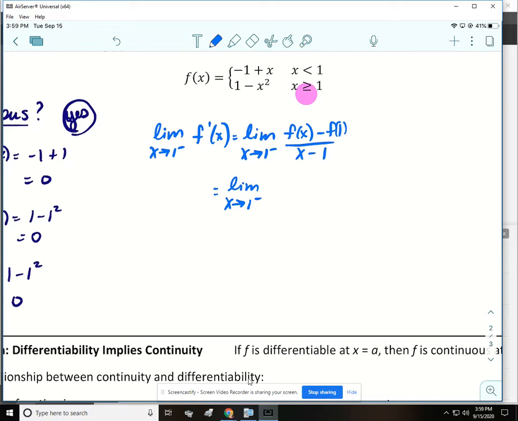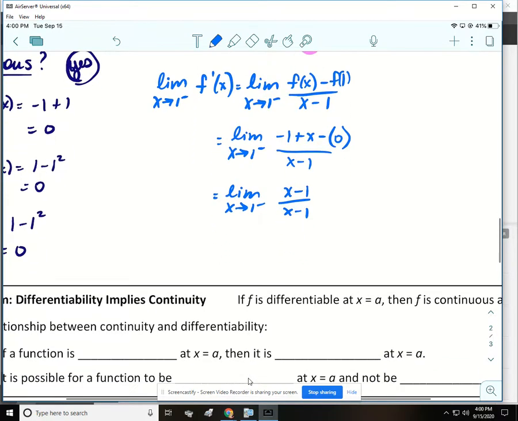So that's going to be negative 1 plus x minus, right? Then when I put 1 in, I already know I'm going to get 0 over x minus 1. Now I cannot plug 1 in until I don't have x minus 1 on the bottom anymore. But what I can do is just rearrange that so that it's still a positive x and a negative 1. So they completely cancel out.